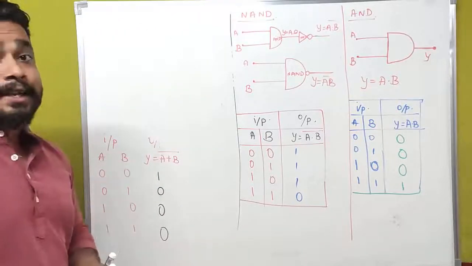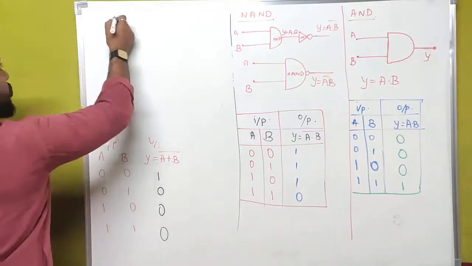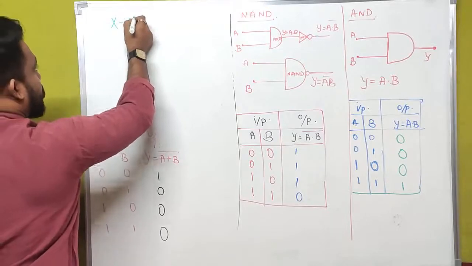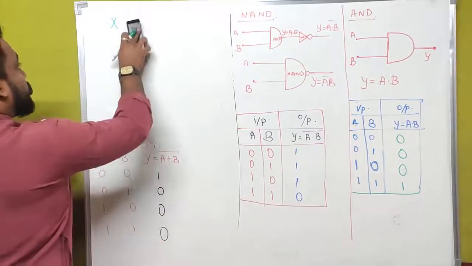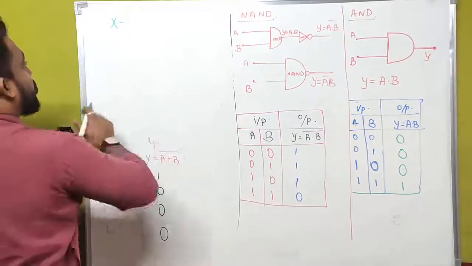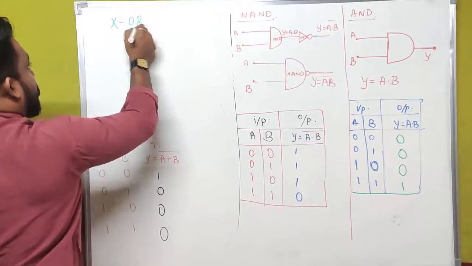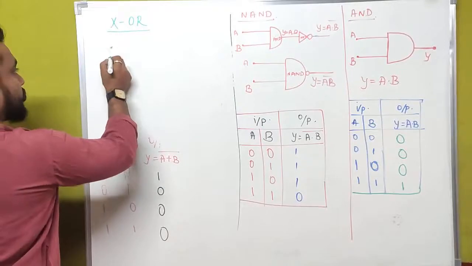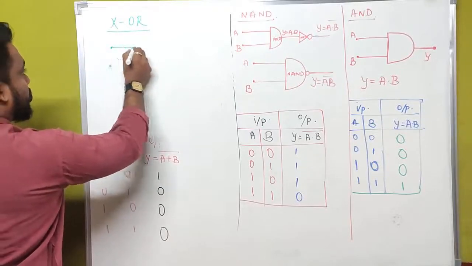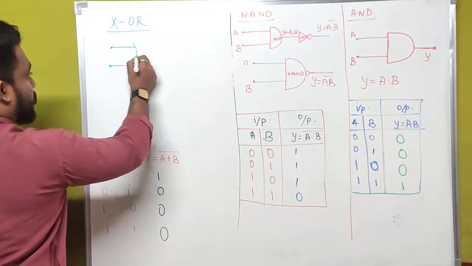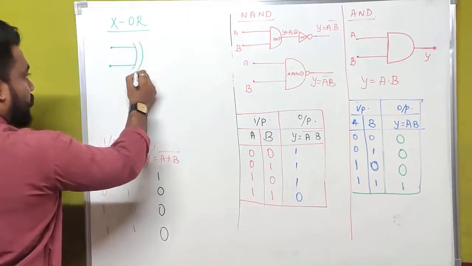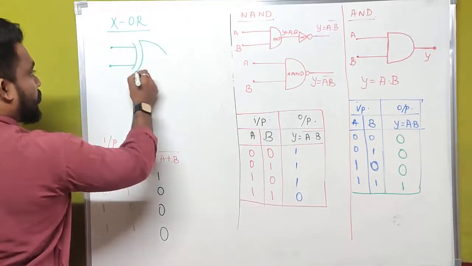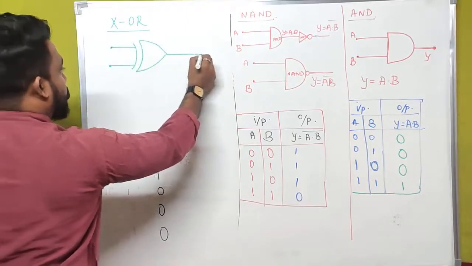X means exclusive. Actually the symbolic representation of XOR gate is this.